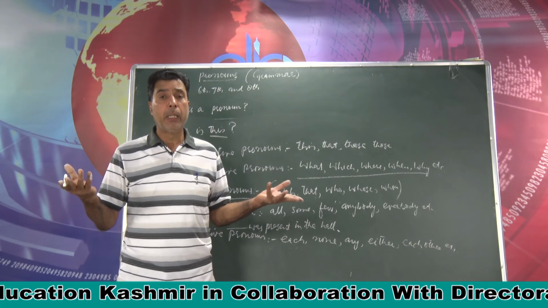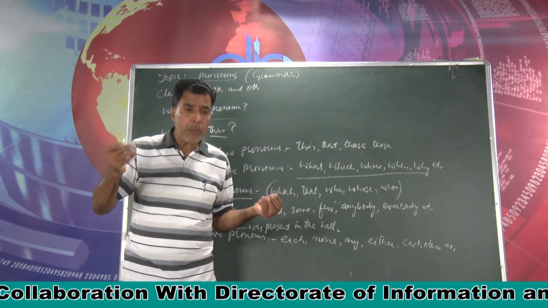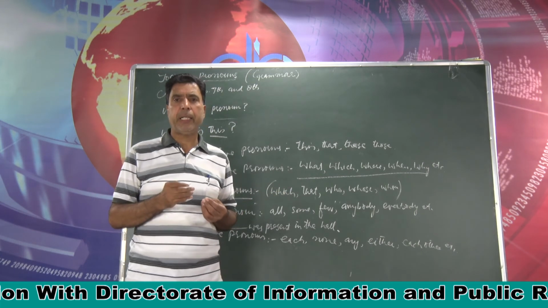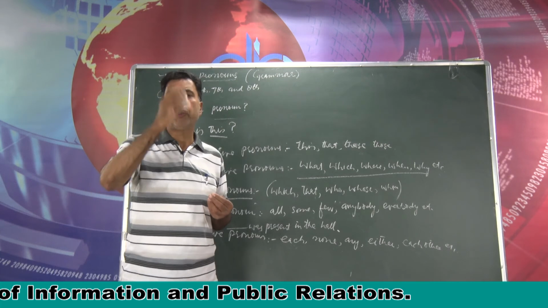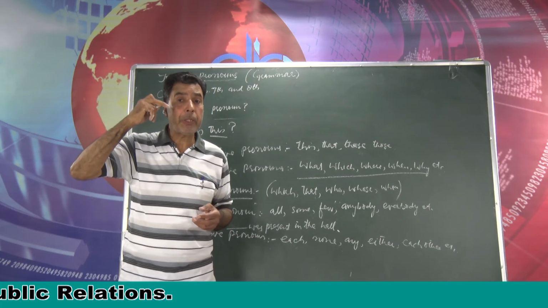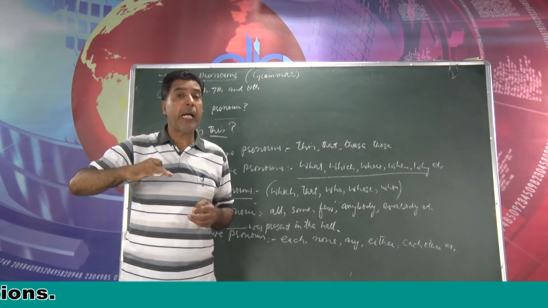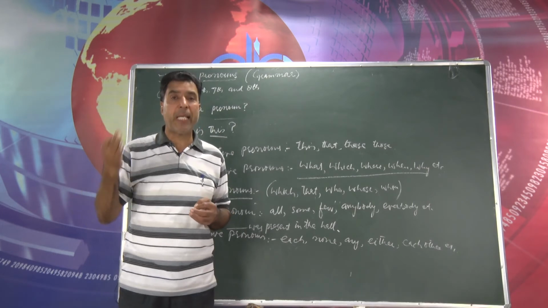It is not necessary that you have to write a particular pronoun, but sometimes you are told, for example, to write the reflexive pronoun, then in your mind you must remember that when we talk about a reflexive pronoun, we are talking about self or selves.